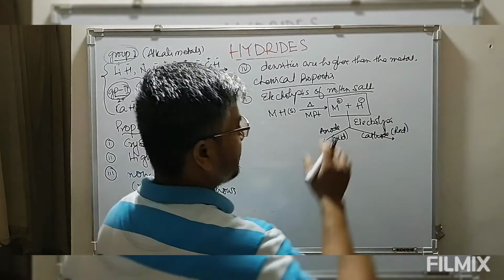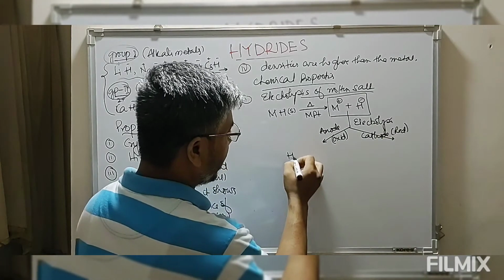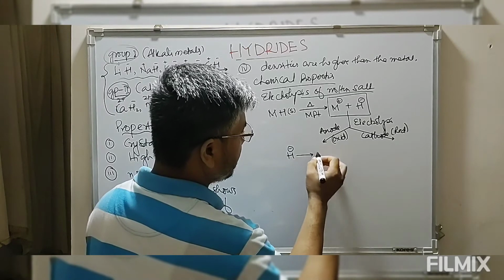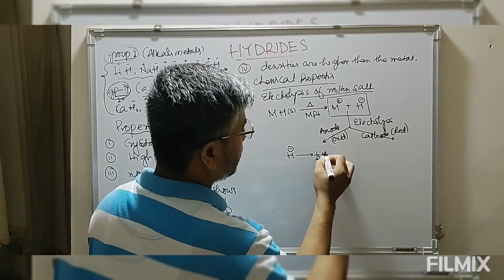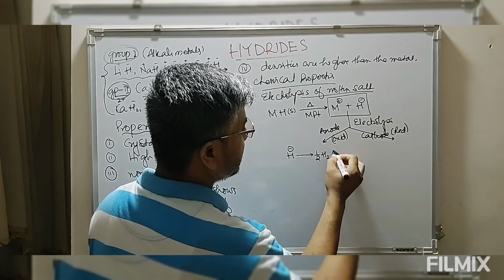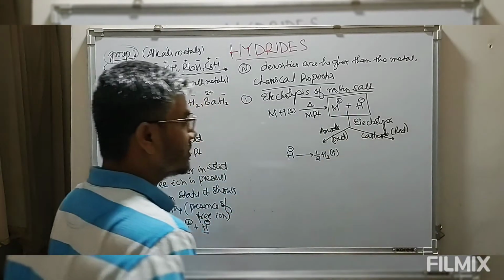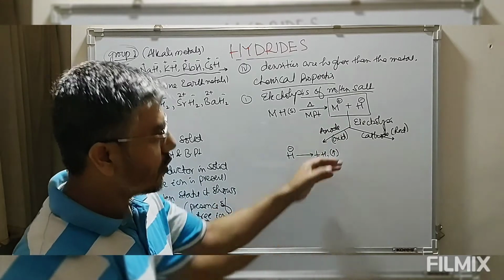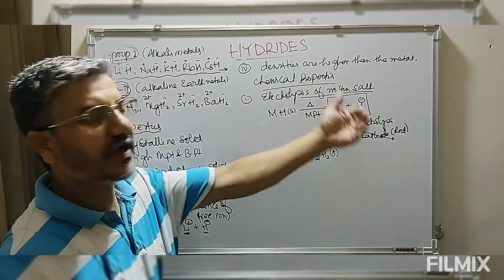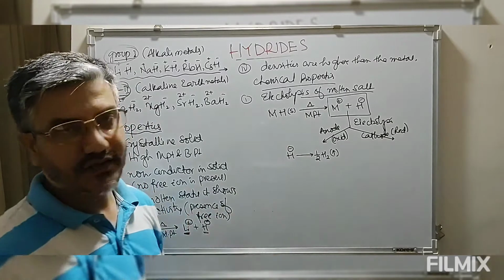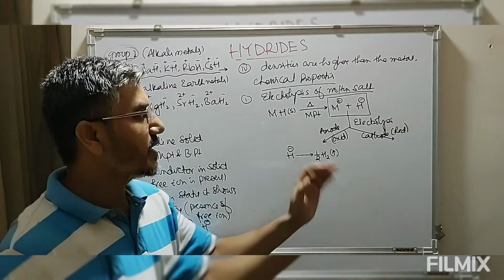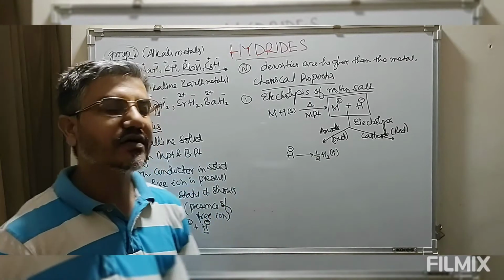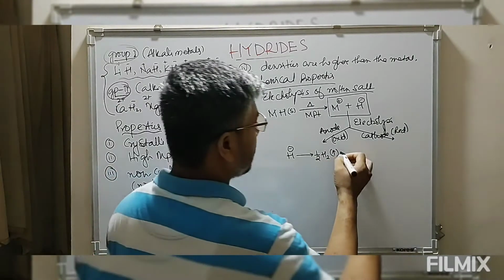Now look at this. At the anode we have H minus. This H minus is oxidized to give molecular hydrogen, so hydrogen gas is released at the anode, plus an electron is released. This formation of hydrogen gas at the anode also confirms the presence of H minus in these hydrides. So in this hydride H minus is present, which also confirms that this is an ionic hydride.